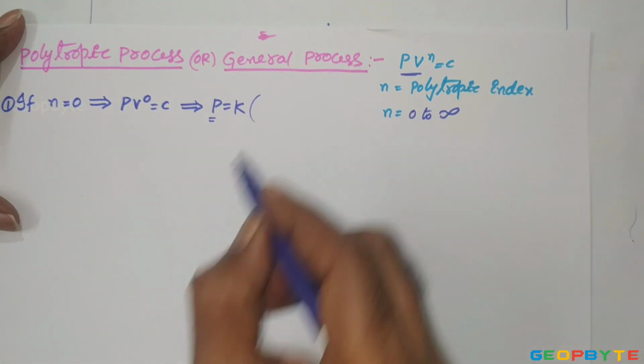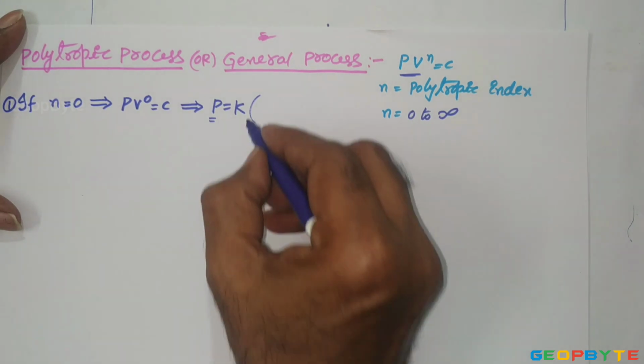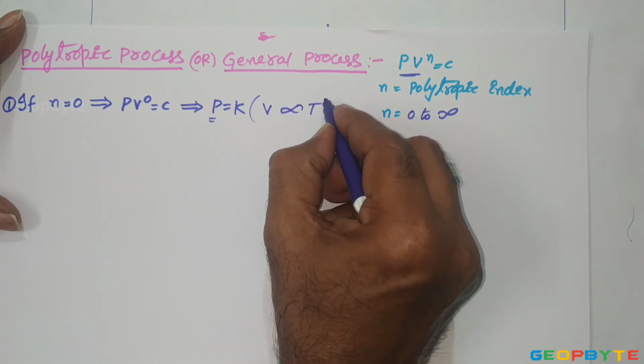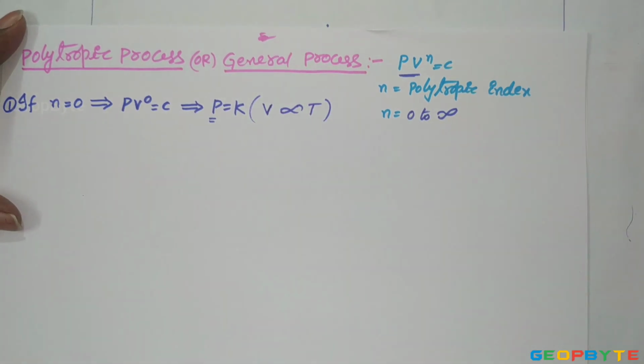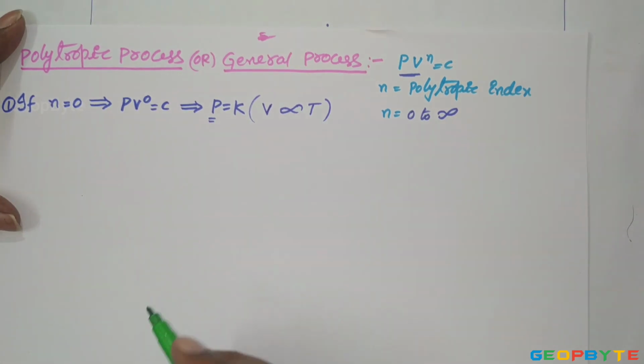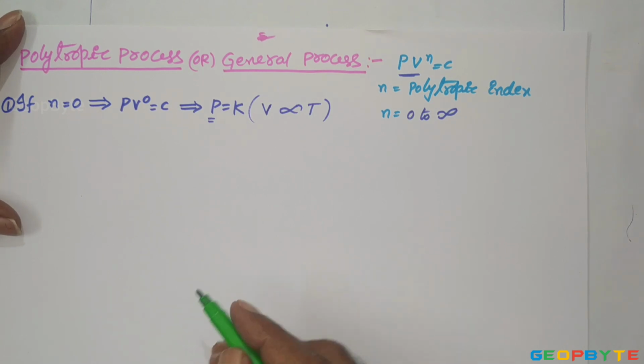At constant pressure, for any ideal gas, as we know, volume is directly proportional to absolute temperature. This constant pressure process may be either a heating process or a cooling process.